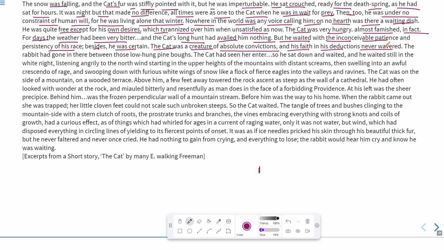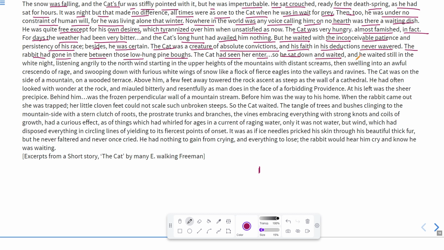So that deduction never wavered. It means that consistency, that determination, was not disturbed by anything. The rabbit had gone in there between those long hung pipos. It means there were some trees between which a rabbit went over there. The cat had seen her enter. Now the cat had seen that rabbit, so he sat down and waited.